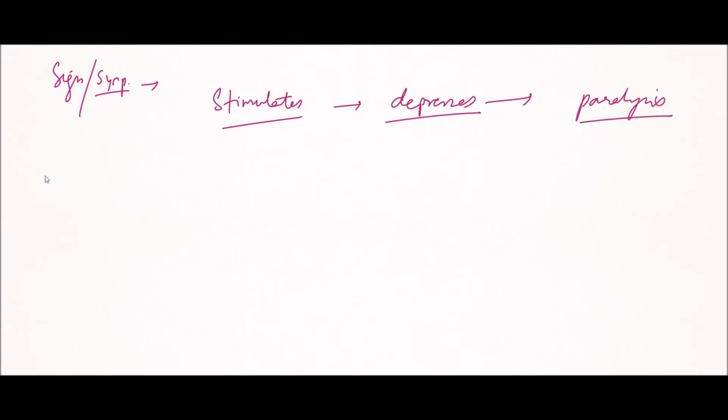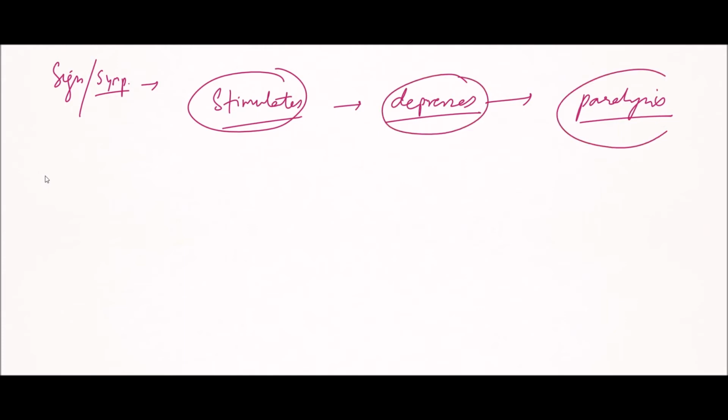They first stimulate and then depress, and finally there is paralysis of all the nerve centers. So initially there is stimulation, then depression, and final paralysis of all nerve centers.